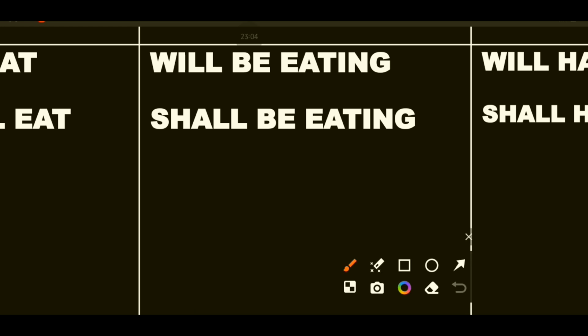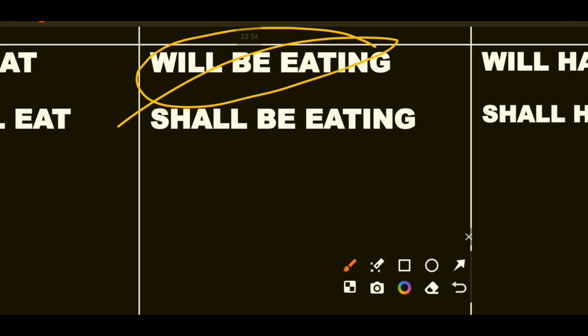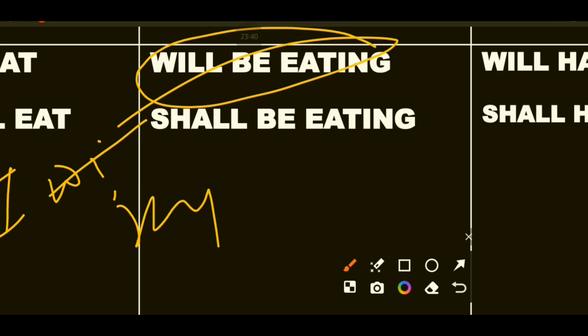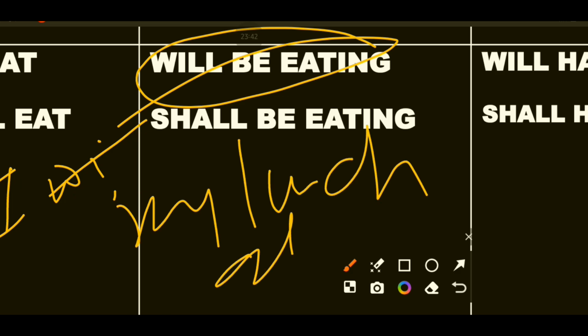I will be eating. For any activity which you have already planned and you are sure that you are going to do it in future, you'll say I will be eating my lunch at 3 p.m. Suppose it is 9 a.m. in the morning, and you are very much sure that at 3 p.m. you will be eating your lunch. You'll return from school by 2 and you'll be having your lunch. So at 9 a.m. you are predicting about your future that at 3 p.m. you will be eating your lunch. I will be eating my lunch at 3 p.m. This is how it is going to work.